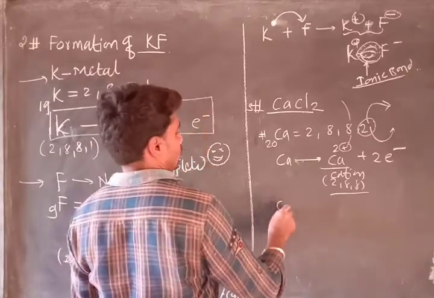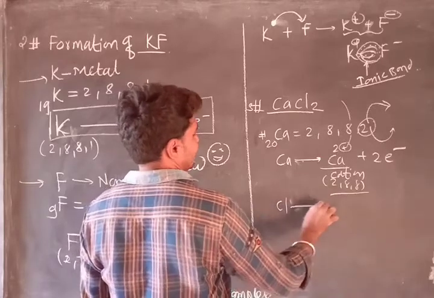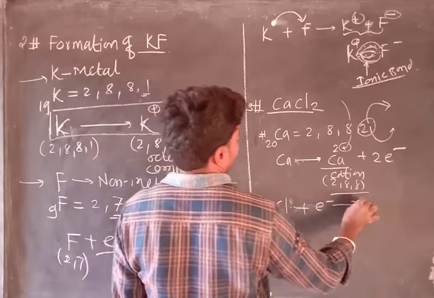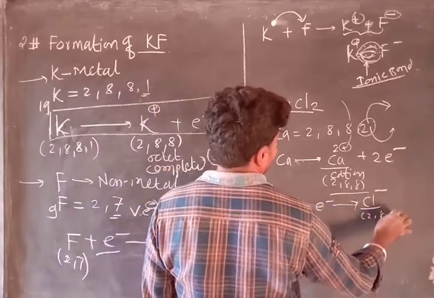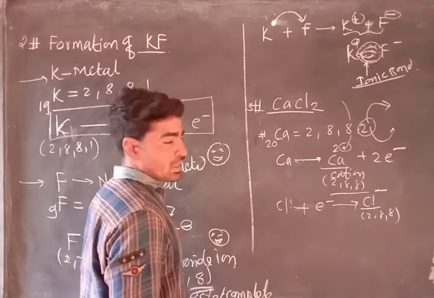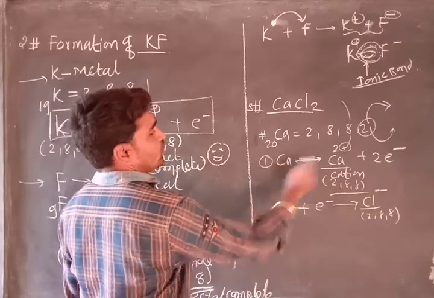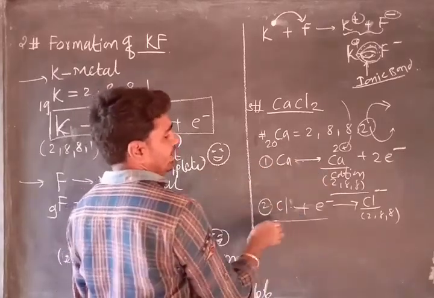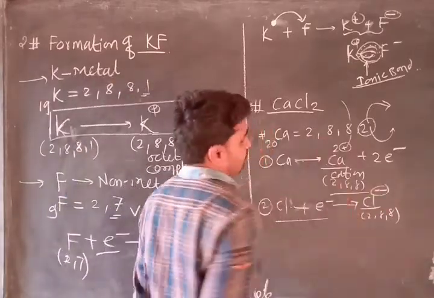What about chlorine? We know chlorine has a tendency to gain one electron to form a Cl minus ion, and so its electronic configuration becomes 2,8,8. So here is calcium. Here calcium is going to lose the 2 electrons, and here one chlorine is going to add only 1 electron to form a Cl minus ion.